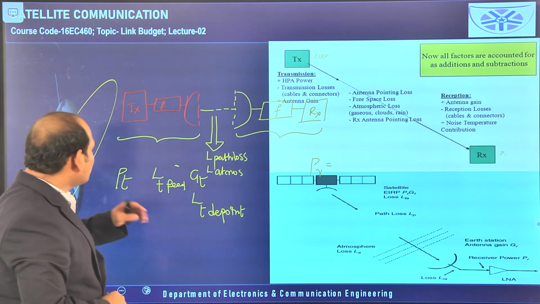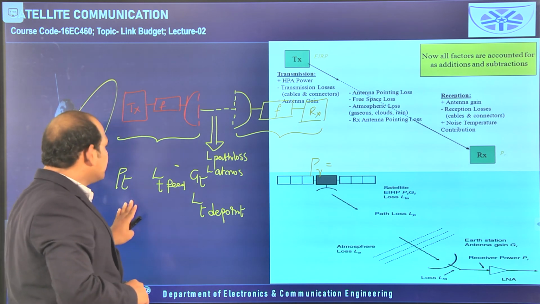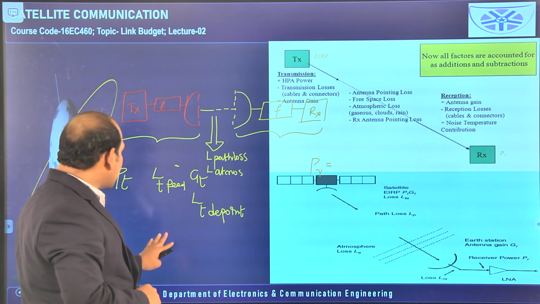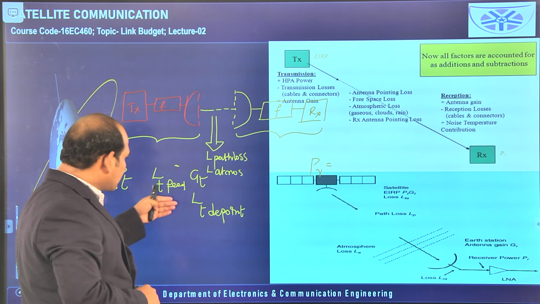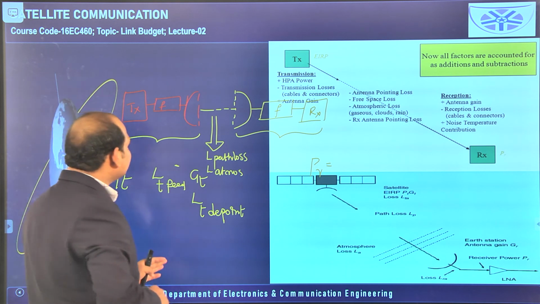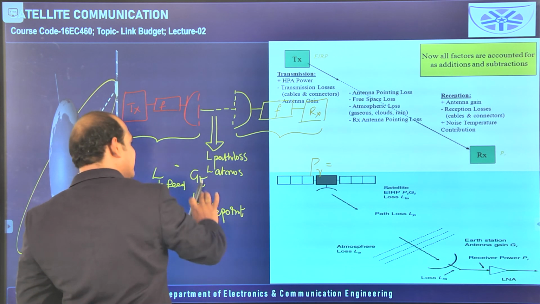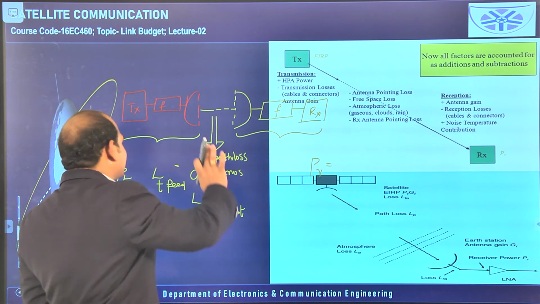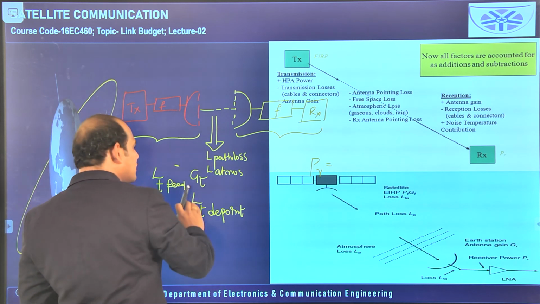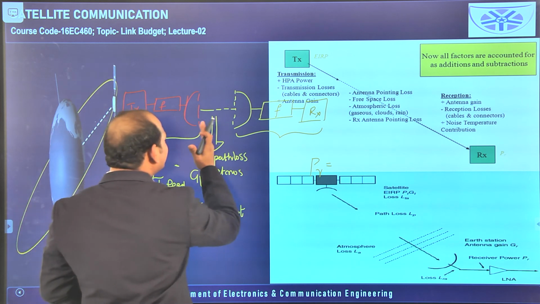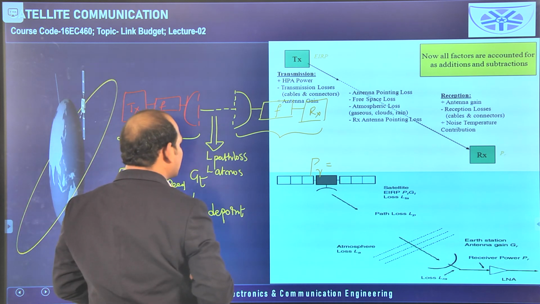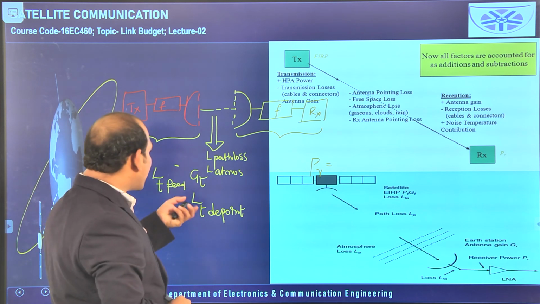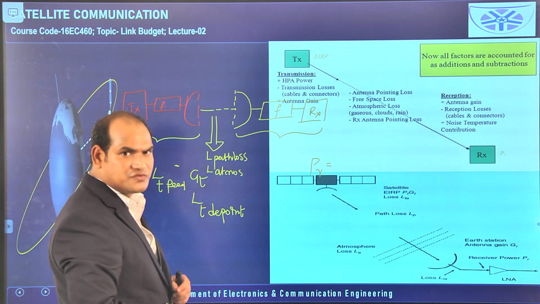So, as I am writing, at the transmitter the power is there; in the feeder network some loss is there, the loss at the transmitter level due to the feeding network; and then at the transmitting antenna, gain is available and loss is available. When it is entering the free space or the channel, you get two types of losses: one is due to the path, called path loss, and the second is atmospheric loss.